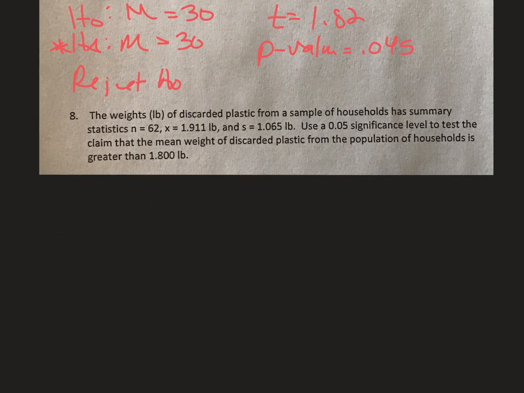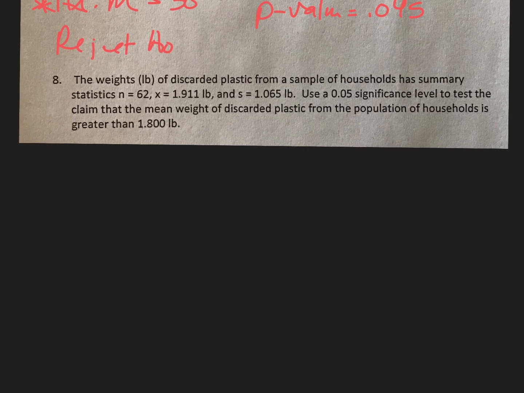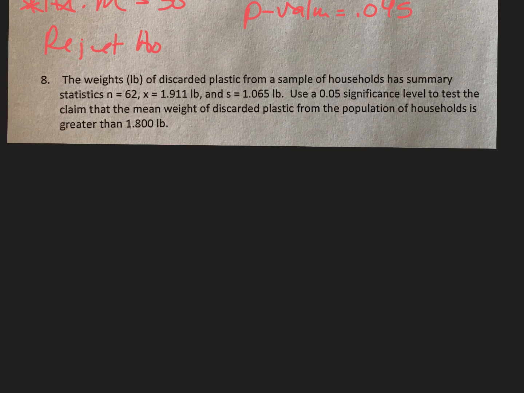Number 8, the weights of discarded plastic from a sample of households has summary stats. There they are. There's the sample size, that should say x bar, and there's a standard deviation. Use a 0.05 sig level to test the claim that the mean weight of discarded plastic from the population is greater than 1.8. So that means Ho would be that mu equals 1.800. The Ha is that mu is greater than 1.800.